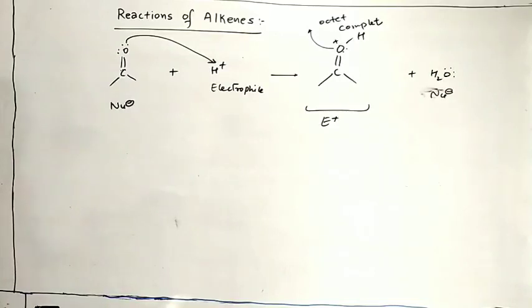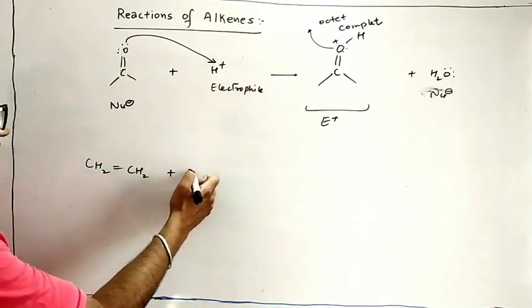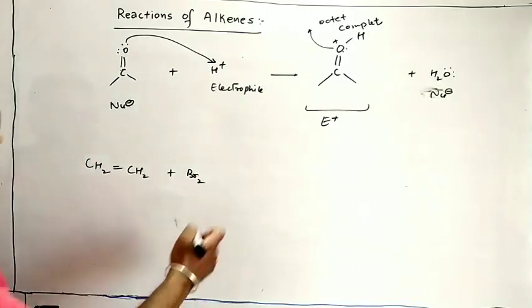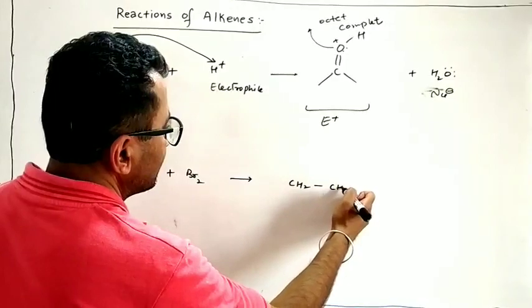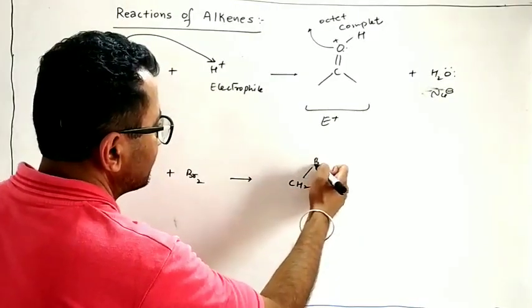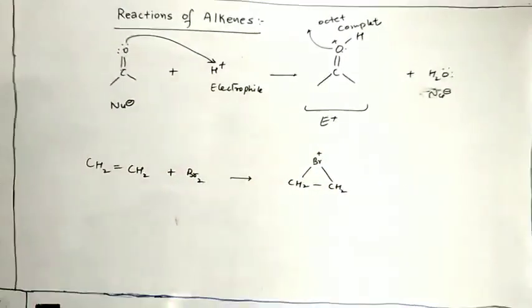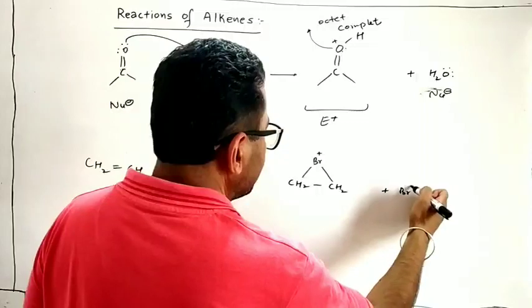Like in some cases, when you add Br2, suppose we have ethene and we are adding Br2. We know that cyclic bromonium ion is formed like this. Okay, and then Br negative is released.